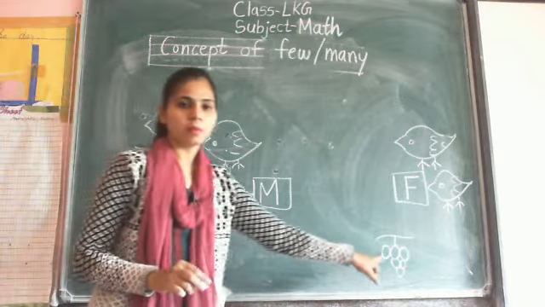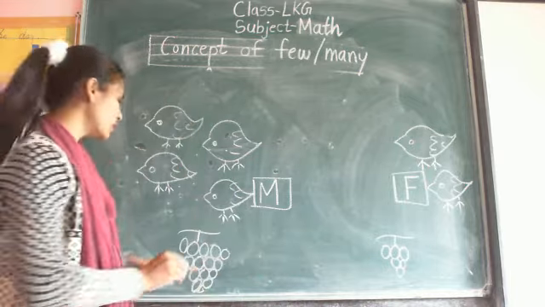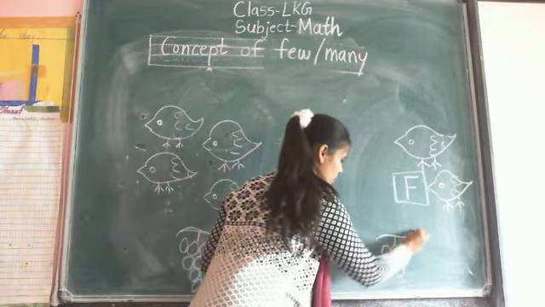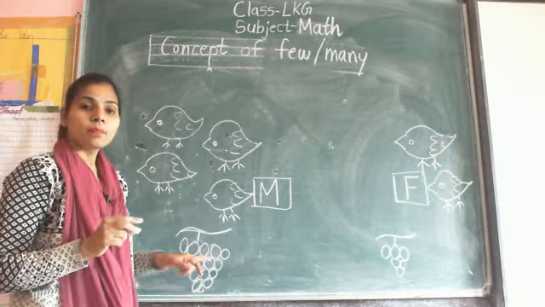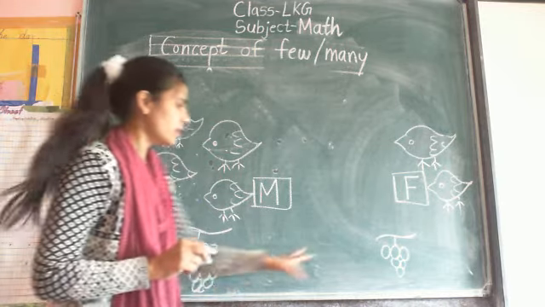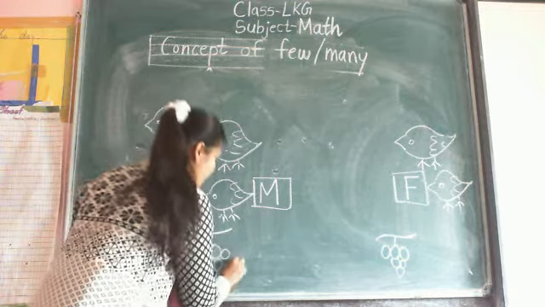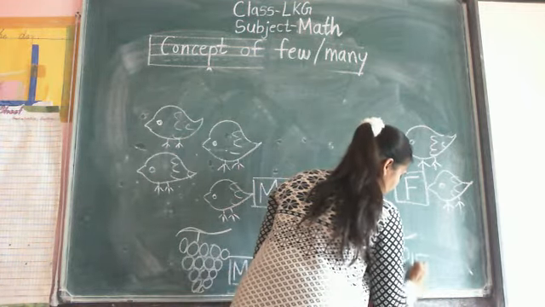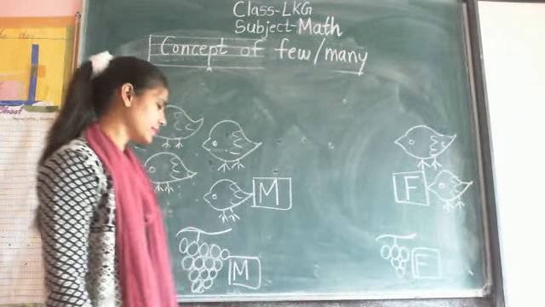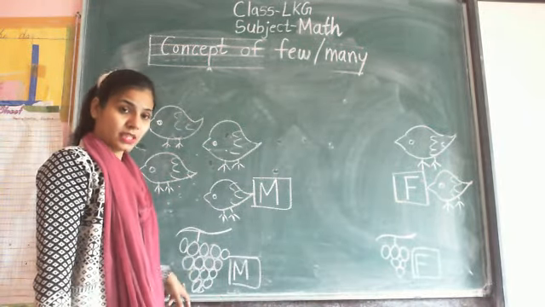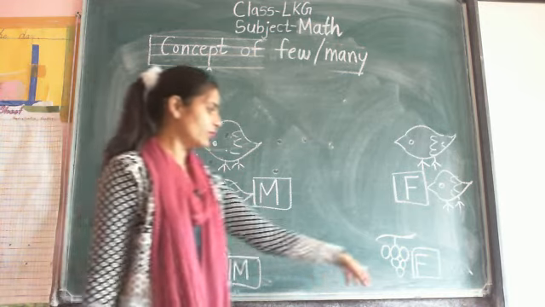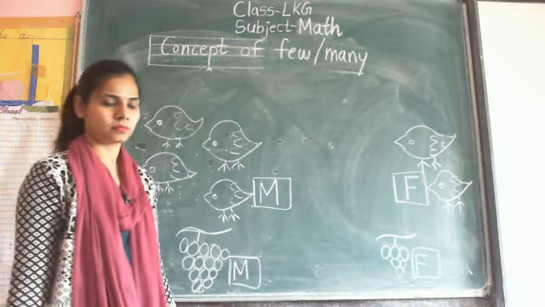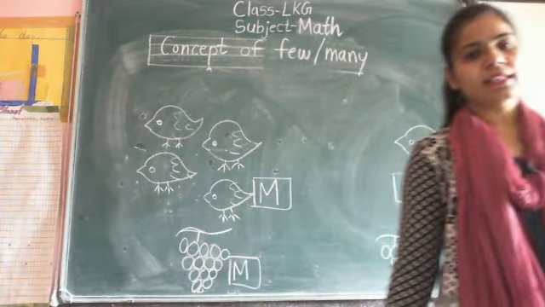okay, so both the bunch of grapes, it is also a bunch of grapes and it is also a bunch of grapes. Now here many grapes are there and here few, so M for many and F for few. It is a concept of few and many. Here so many grapes are there and here few grapes are there, so it is a many and it is a few. Few and many.